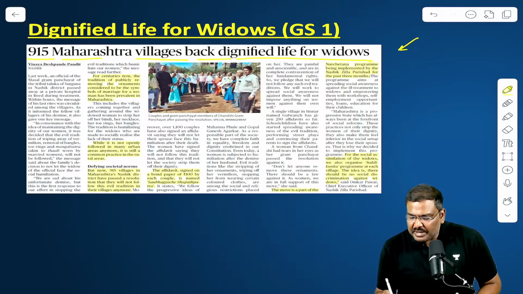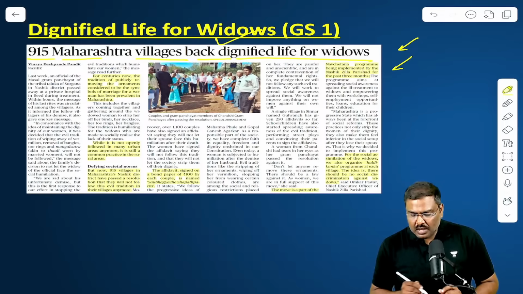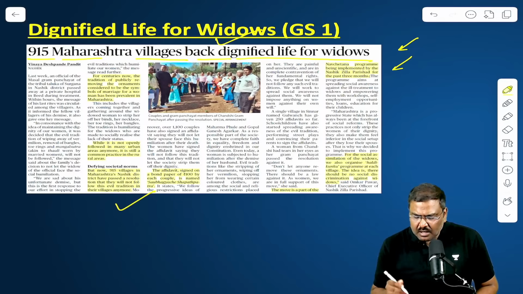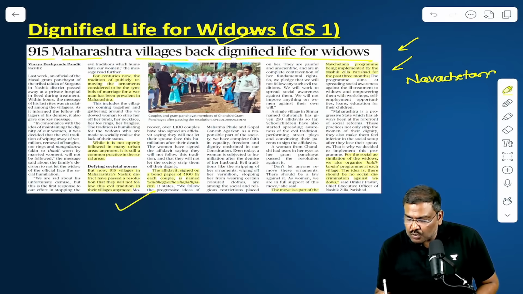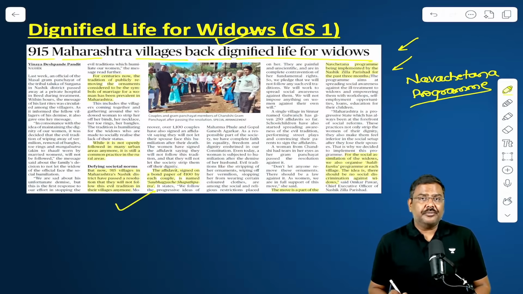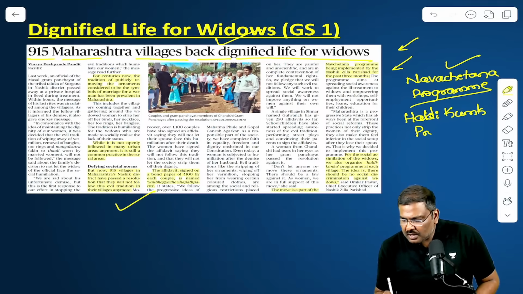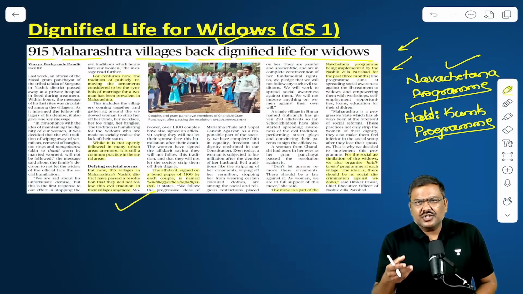Many of the districts or many of the villages in Maharashtra now have basically adopted a different approach. They have introduced different kinds of schemes here. For example, if at all it is relevant in the mains examination, you can write the Navachetana program. There is a Navachetana program that is being implemented across multiple Zilla Parishads in Nashik. Nashik is basically Maharashtra. Navachetana program or Haldi Kumkum program, etc.